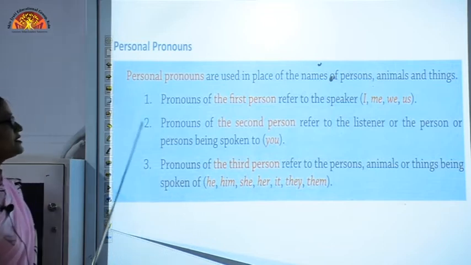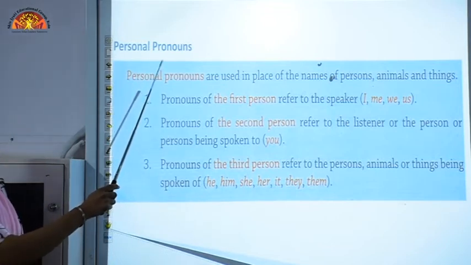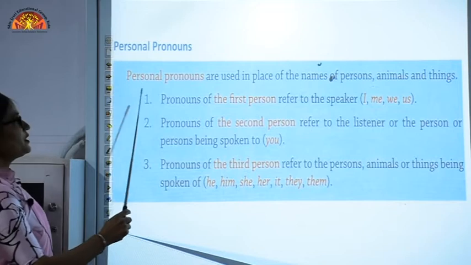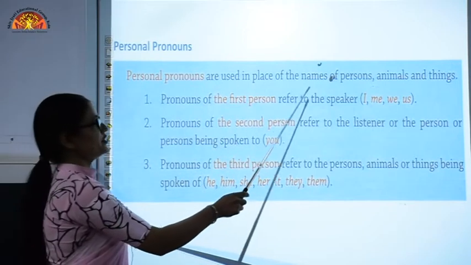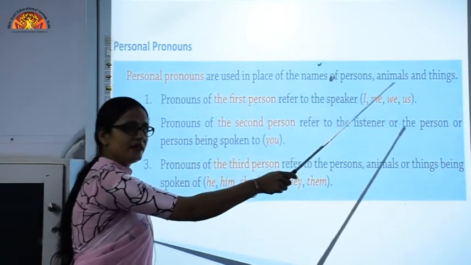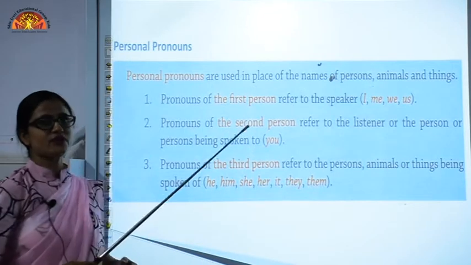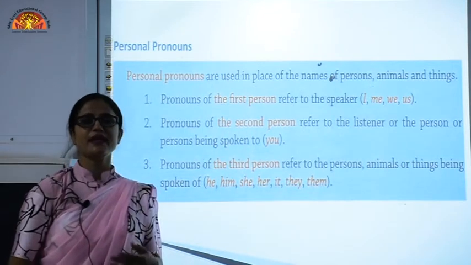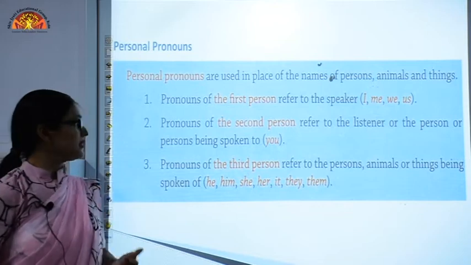Let's see further. This is the very first part of pronouns, personal pronouns. Personal pronouns are used in place of the name of a person, animal or thing. They are used for any person, any animal or any thing.